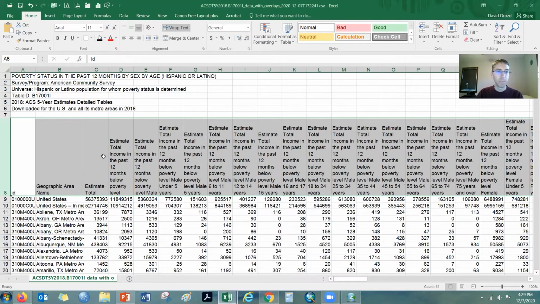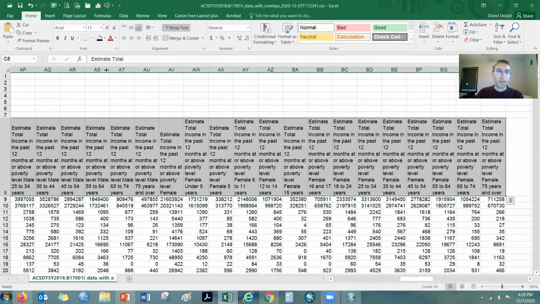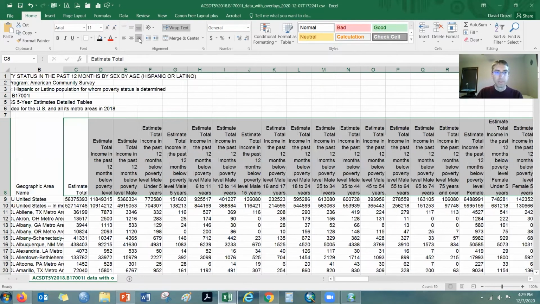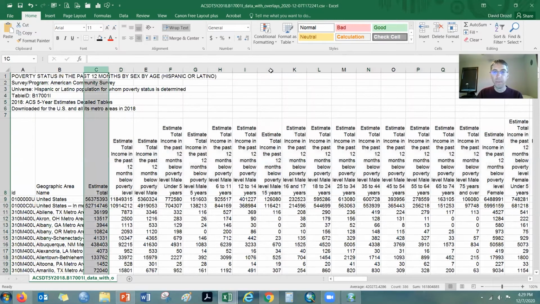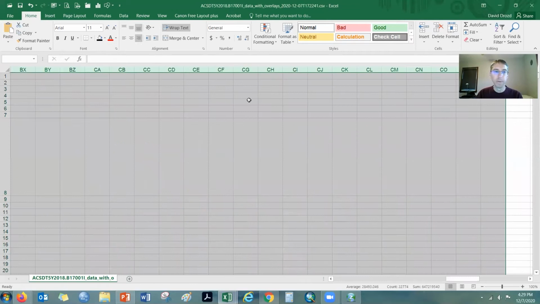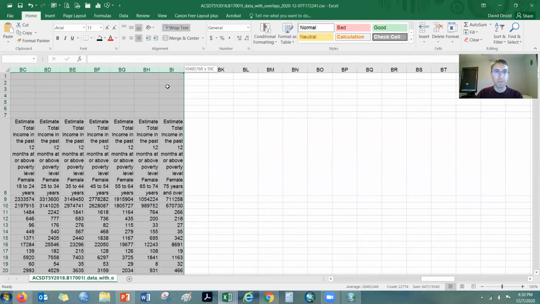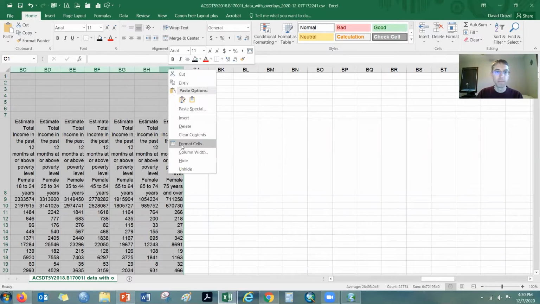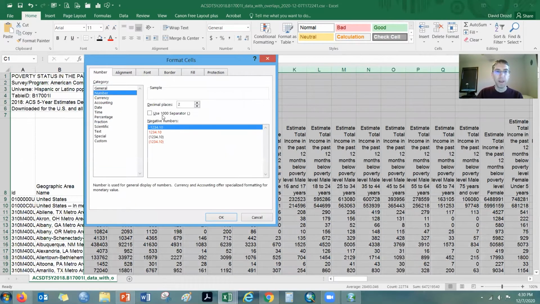Okay. Just a personal preference, I also like to right align these column headers, I guess, just makes it easier for me to read. And then I also like to format all my data as numbers so that I can actually see them a little more easily with commas in there. So I'm going to format the cells as numbers with the comma. That just makes it easier for me to see.